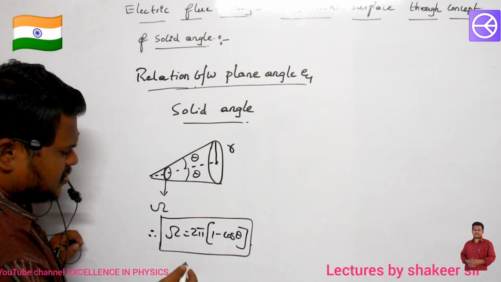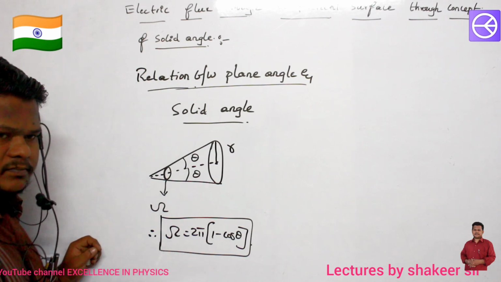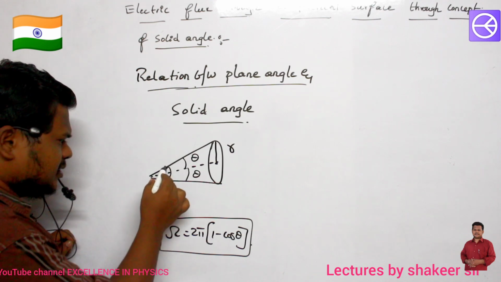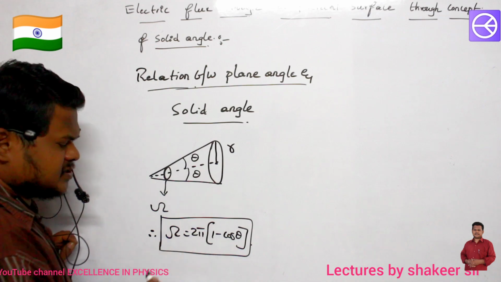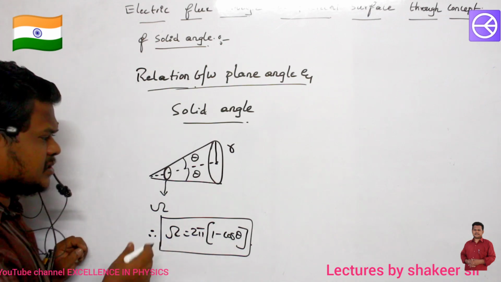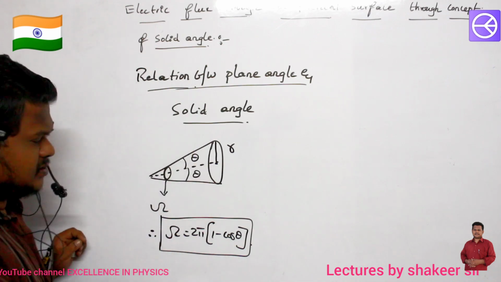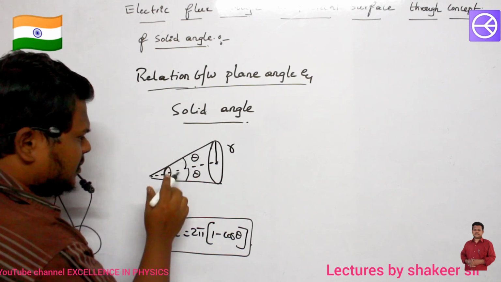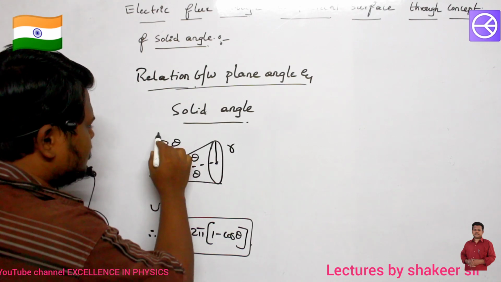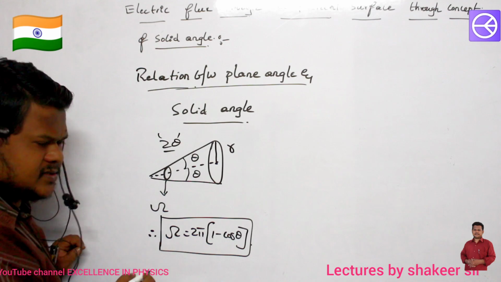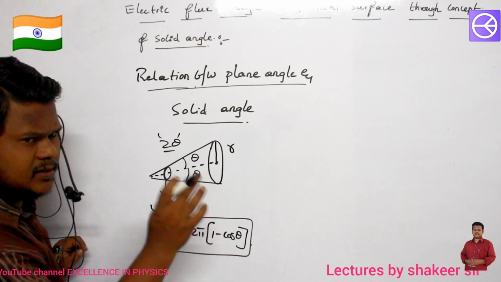Now, what is meant by this sigma? This is the solid angle which is created. Theta means what? Theta is half of the plane angle. Theta is not the complete plane angle. The complete plane angle in this condition is how much? 2 theta. But theta is only half of the plane angle.